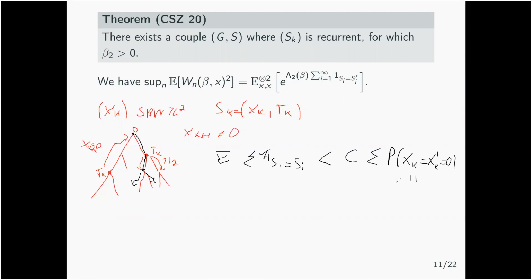But this is simply the probability of xk to be at 0 squared, and it's well known that this behaves like 1 over k to the power d squared. So this overall will be finite uniformly over the starting points, and via a standard lemma, which is called the Khasminskii lemma, it actually implies that this exponential term will also be finite. So this is the idea behind this example, which is recurrent, but two walks will not meet a lot.